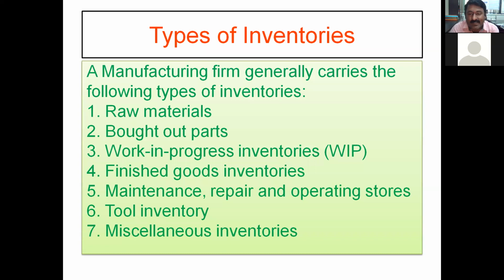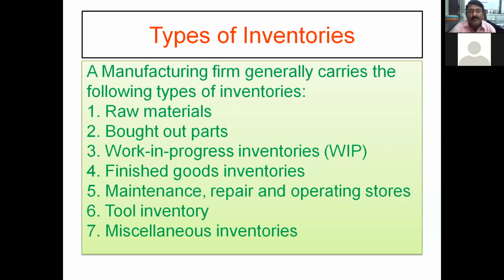A manufacturing firm generally carries the following types of inventories, and I will give you examples in all of these cases. One by one we will see. So very first, the raw material, which I have already explained. The raw material is what is required before you start proceeding. It may be forging, it may be casting, it may be round bars, it may be in the form of plate, depending upon what type of industry you are having. So this is nothing but the raw materials.